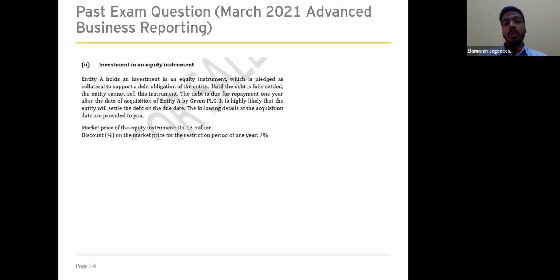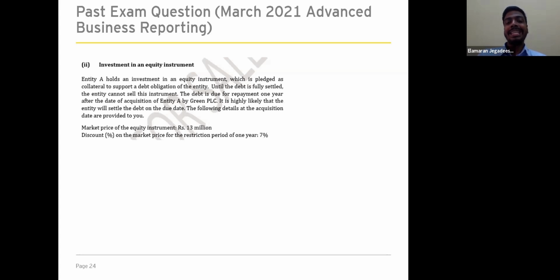So scenario 2, investment in an equity instrument. Entity A holds an investment in an equity instrument which is pledged as collateral to support a debt obligation of the entity. Until the debt is fully settled, the entity cannot sell the instrument. The debt is due for repayment 1 year after the date of the acquisition of entity A by Green PLC. It is highly likely that the entity will settle the debt on the due date.